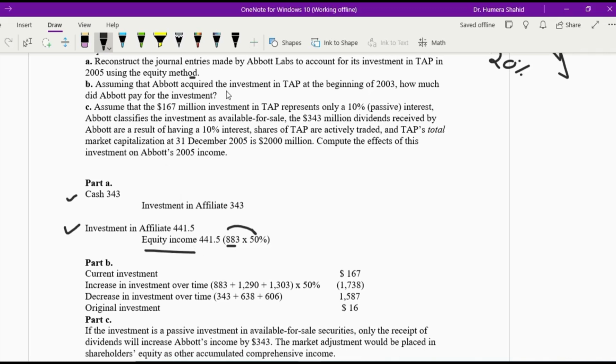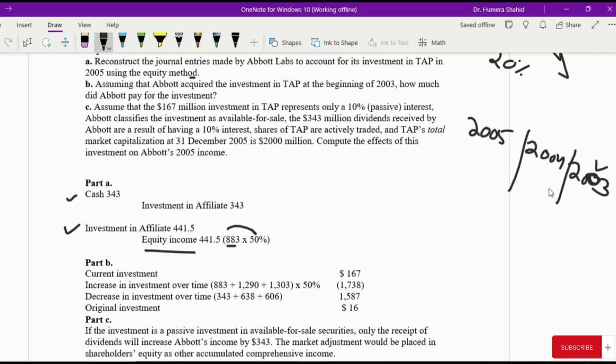Point number B. Assume that Abbott acquired the investment in TAP at the beginning of 2003. How much did Abbott pay for the investment? The information in the question is for 2005, 2004 and 2003, and they said that the investment was made in 2003. So they actually want us to tell them how much money we invested when we purchased this 50% ownership.